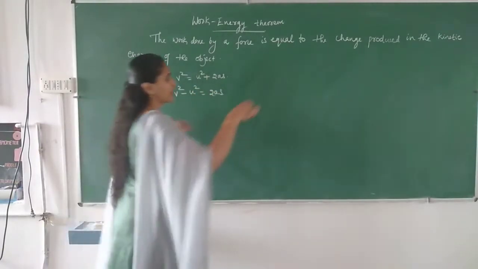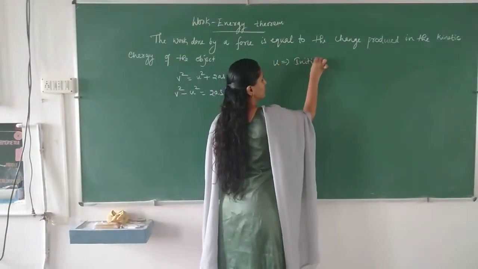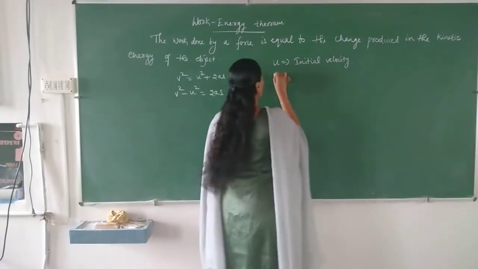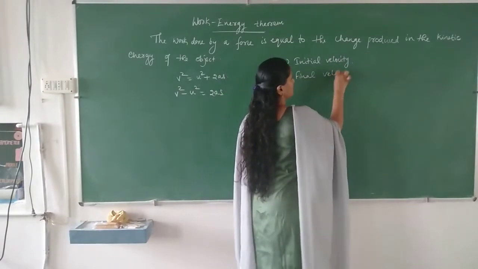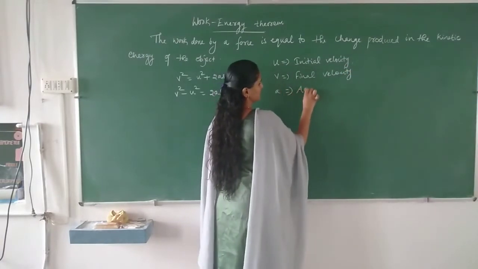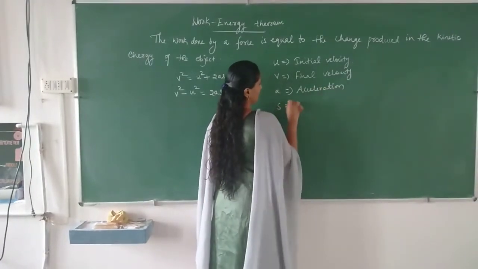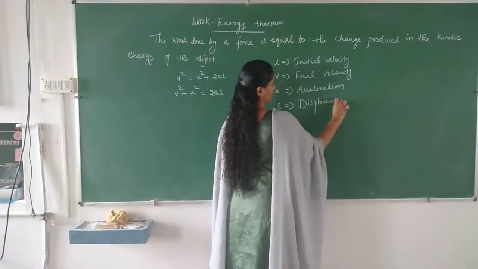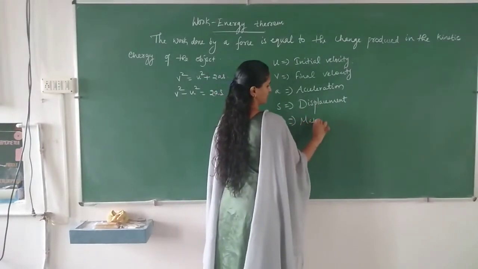Here u is the initial velocity, v is the final velocity, a is the acceleration, s is the displacement, and m is the mass of the object.